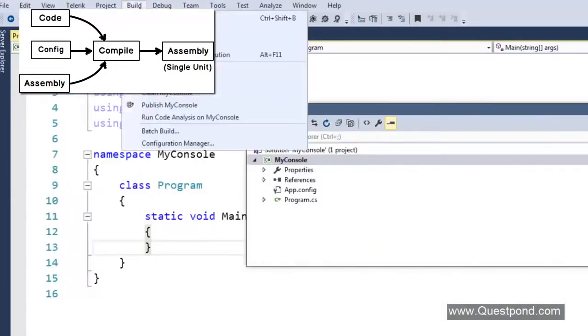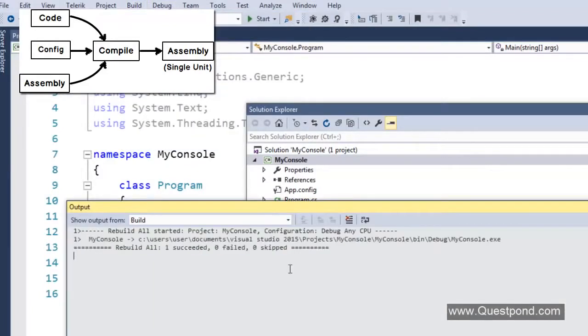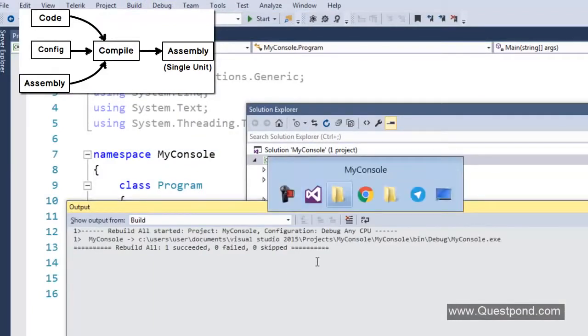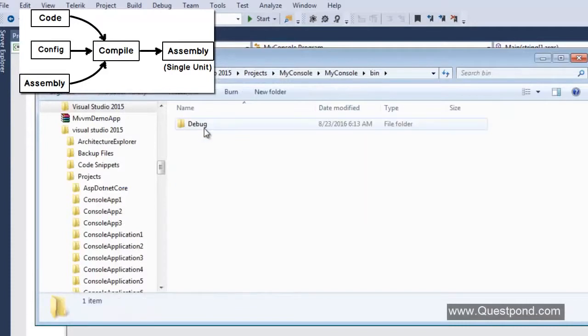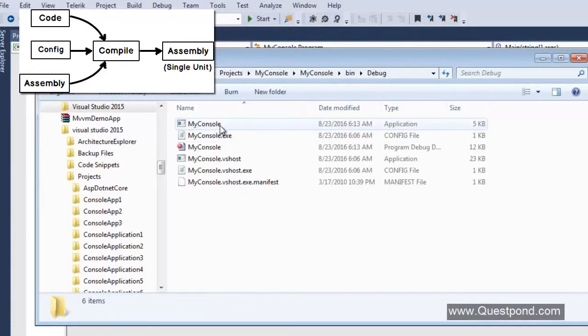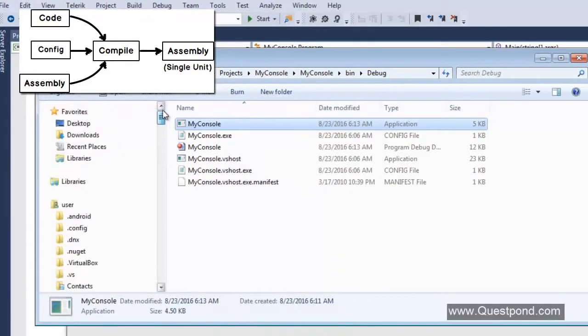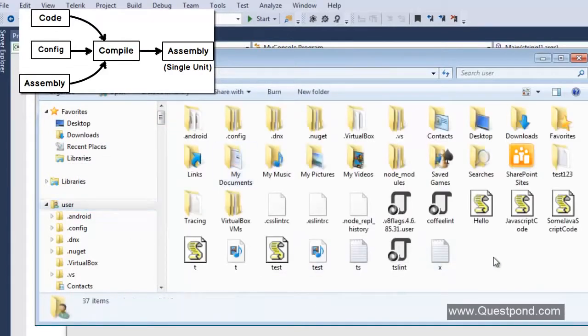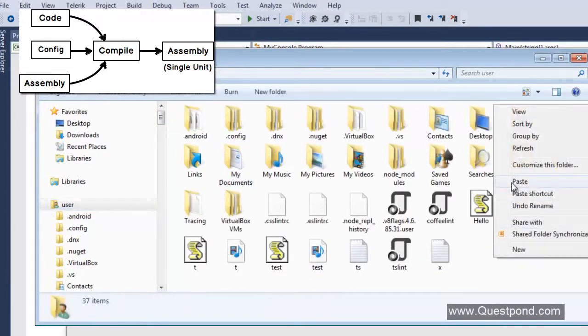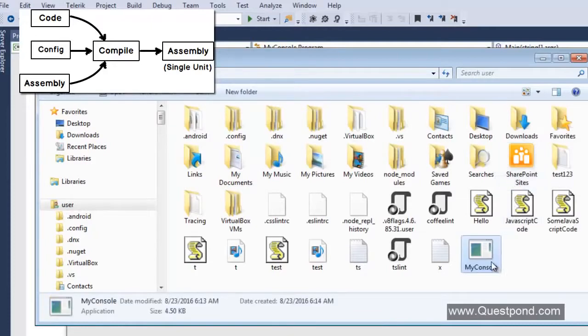But when I hit this build button, what it does is it actually puts this whole thing into a single EXE, a single unit. So you can see this my console over here is a single unit. Now I can copy this and run this program anywhere. So basically I can just put this in my user folder like this, paste it, and just run this.